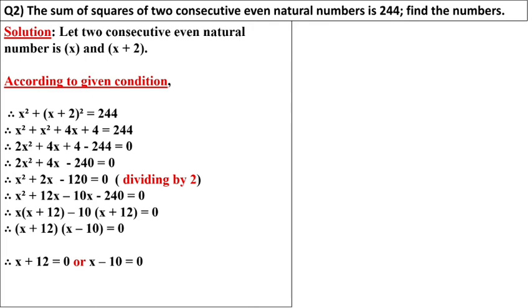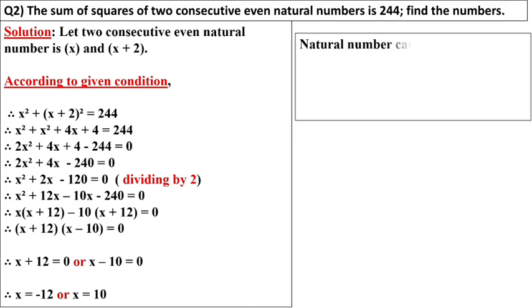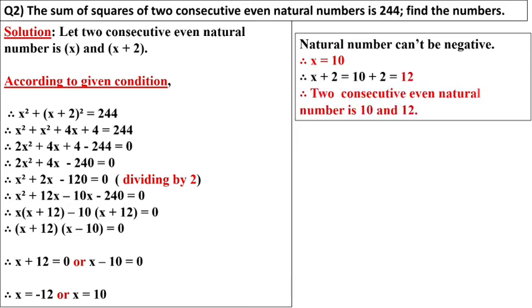So we'll solve x plus 12 equal to 0, or we can take x minus 10 equal to 0. Plus 12 becomes minus 12, minus 10 becomes plus 10. As we know, a natural number cannot be negative, so our answer is x equal to 10. Now we have to find the numbers. Our two consecutive numbers are x and x plus 2. So x is 10 and x plus 2 is 10 plus 2, which is 12. So the two consecutive natural numbers are 10 and 12.